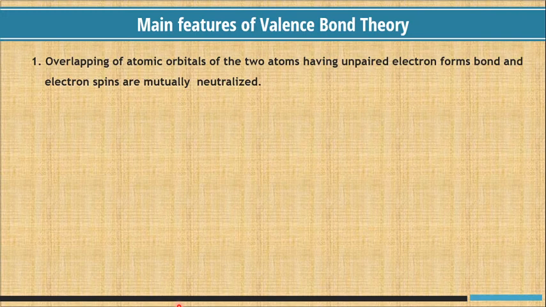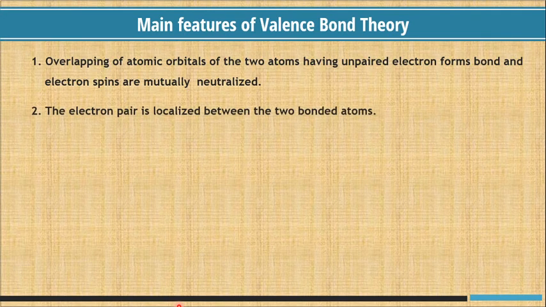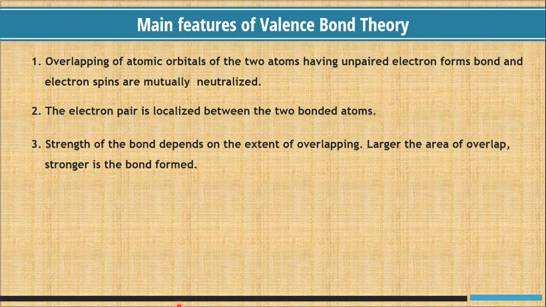The main features of valence bond theory: overlapping of atomic orbitals of the two atoms having unpaired electron forms bond, and electron spins are mutually neutralized. The electron pair is localized between the two bonded atoms. The strength of bond depends on the extent of overlapping.